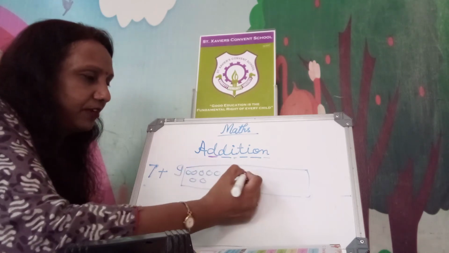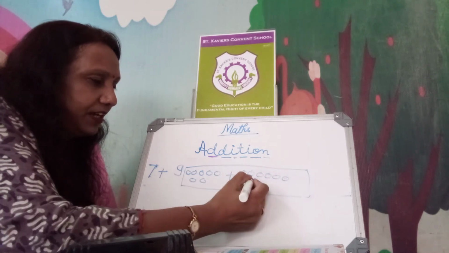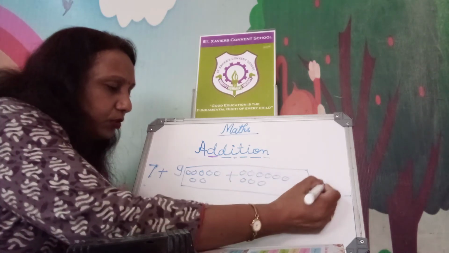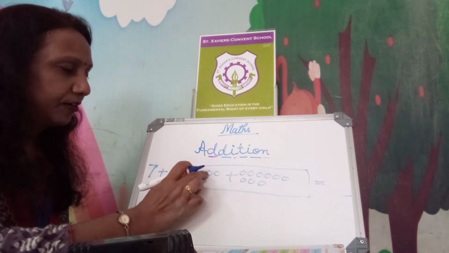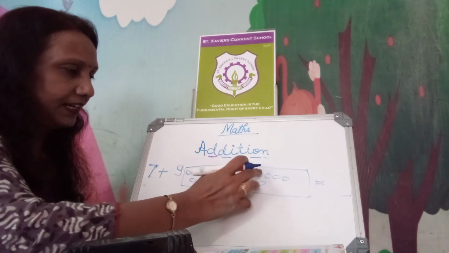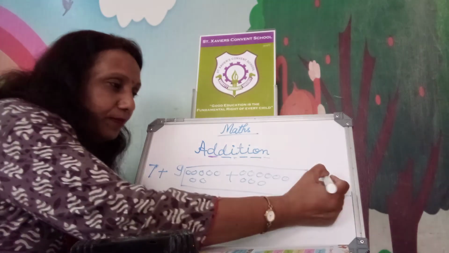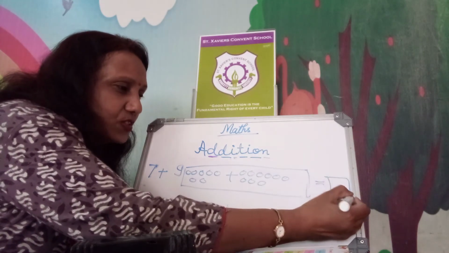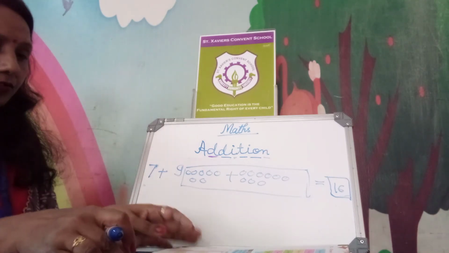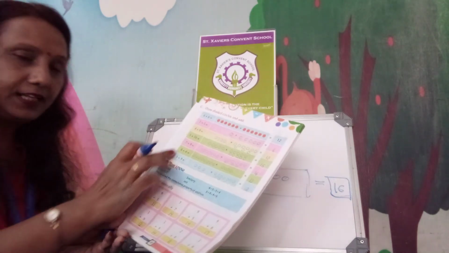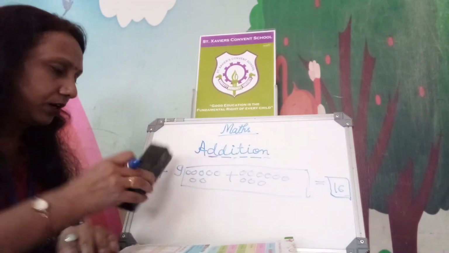One side. 9 on the other side: 1, 2, 3, 4, 5, 6, 7, 8, 9. Count all together, 7 and 9: 1, 2, 3, 4, 5, 6, 7, 8, 9, 10, 11, 12, 13, 14, 15, 16. So what will be the answer? 16. This way also you can do. Okay? There are other exercises like this. Do it this way and complete the work. Right?